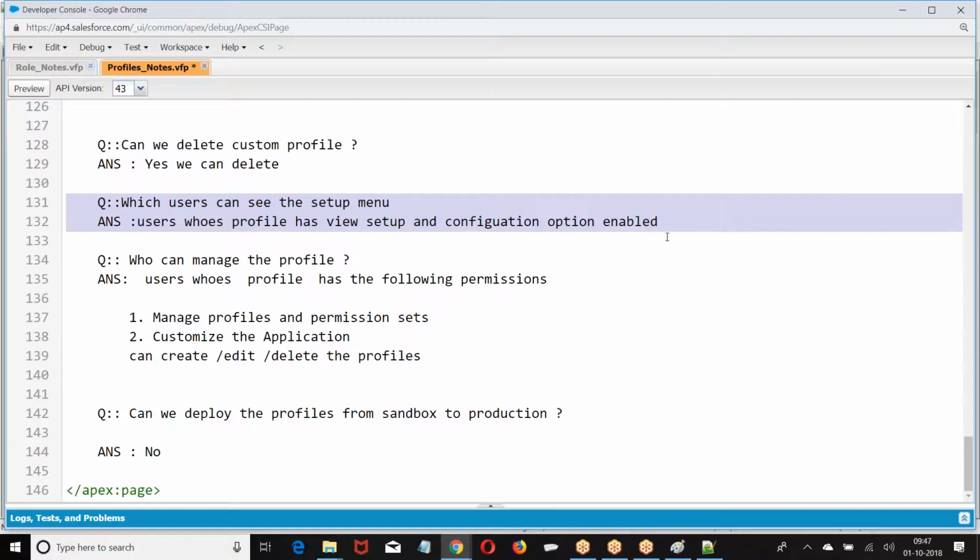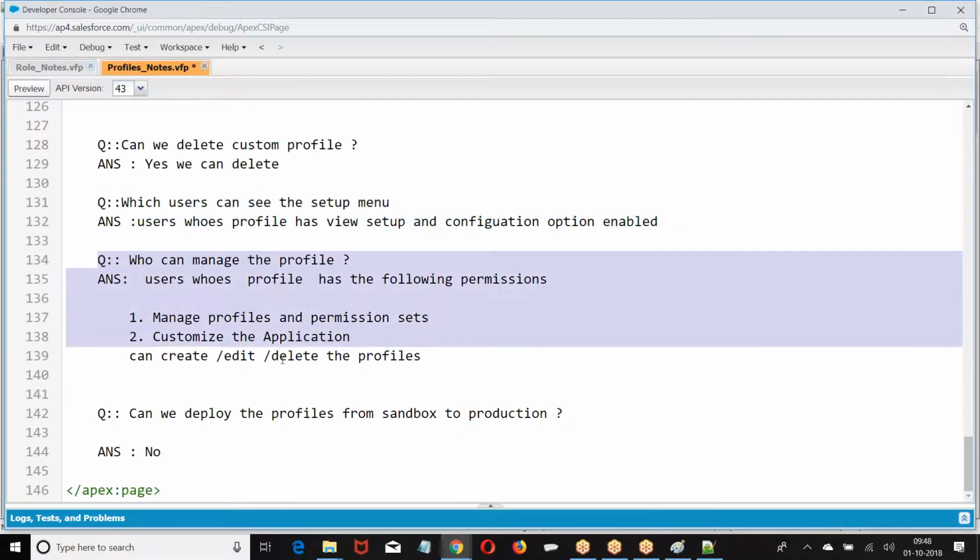Now, if you want to create a profile, we have to go to setup, right? But who can see that setup? If you want to see that setup, in the profile we have an option, View Setup and Configuration. If you don't have that option, you will not be able to manage anything there. Right. Next, who can manage the profile? It's too early to discuss this point.